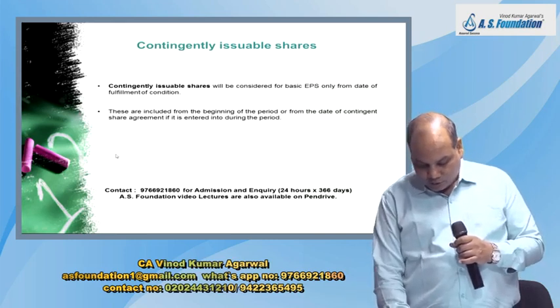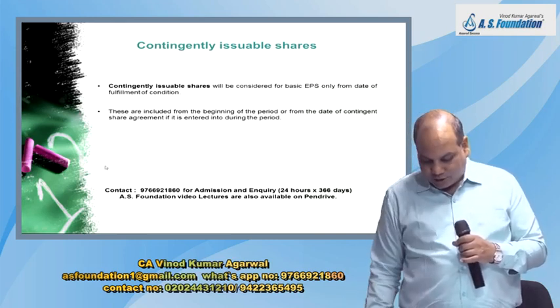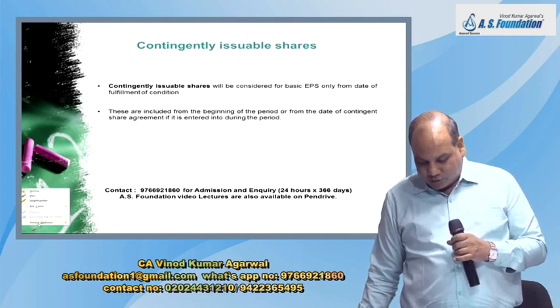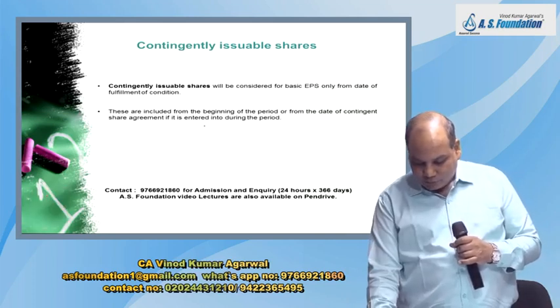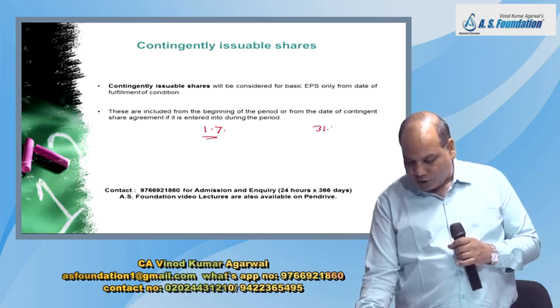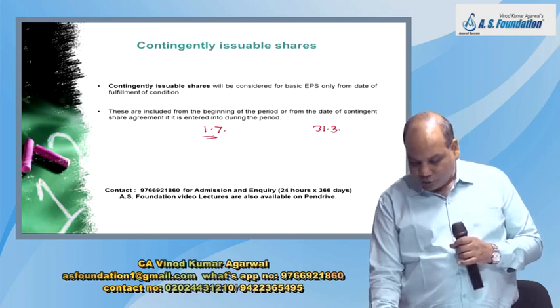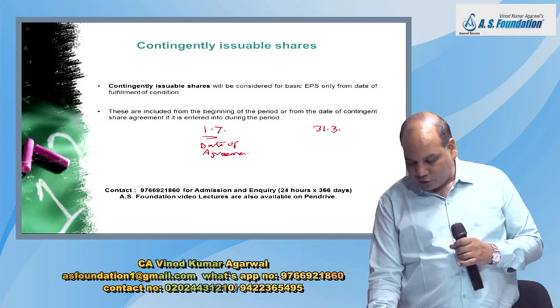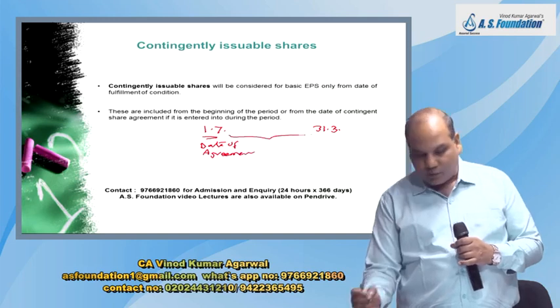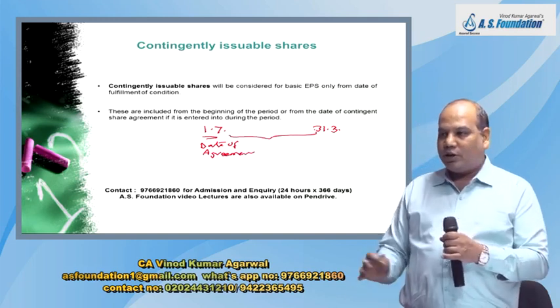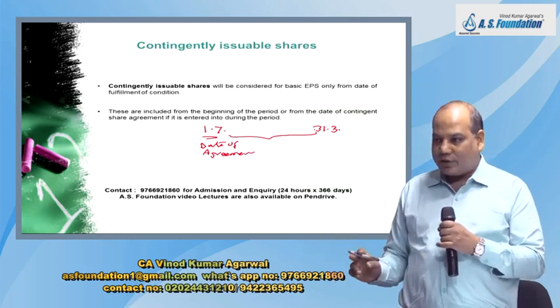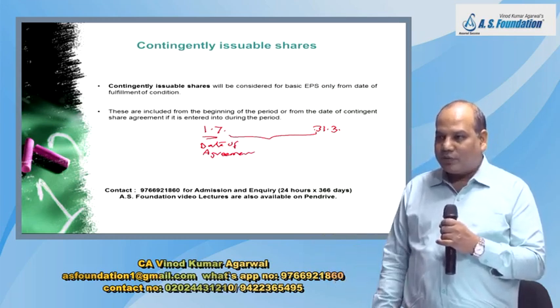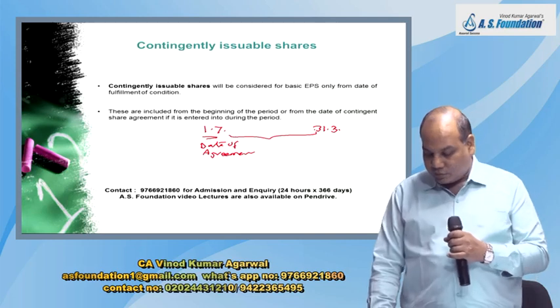So if the problem says the company and the employee entered into a contingent share agreement from 1st July, and suppose my year ending date is 31st March, so if the date of agreement is other than the opening date, then the student will take from the date of agreement till the date the contingency is satisfied for the purpose of basic EPS calculation.